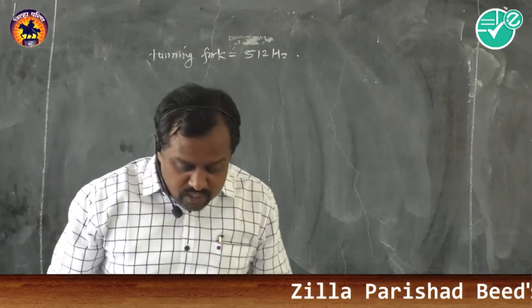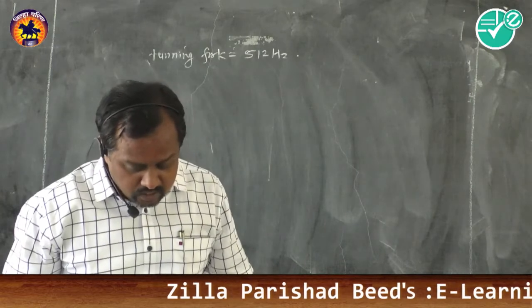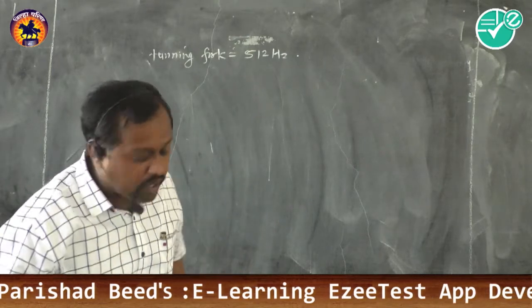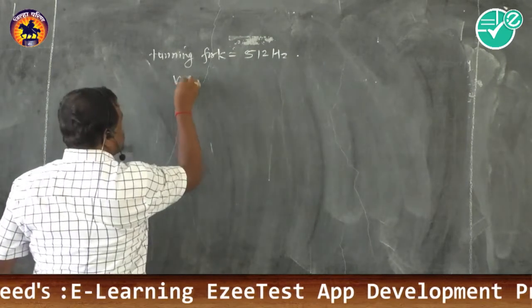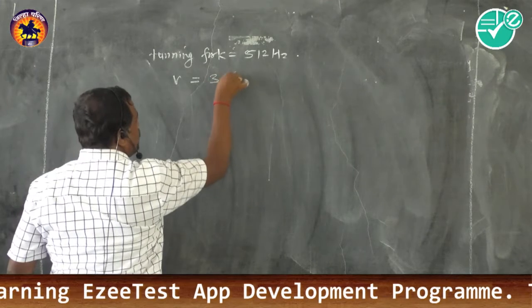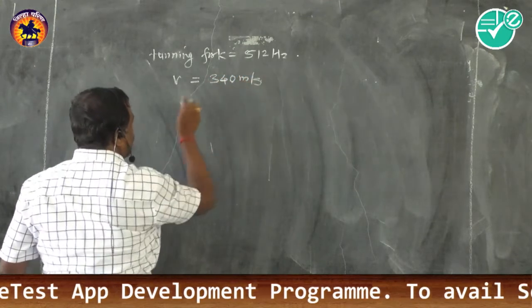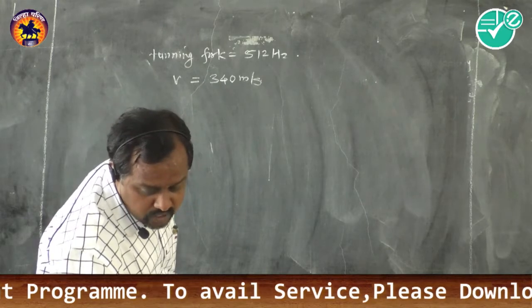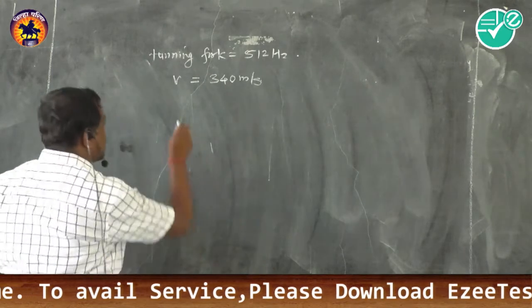The velocity of sound in air is given, that is 340 meter per second. Find the number of vibrations when it completes the distance traveled by the sound.